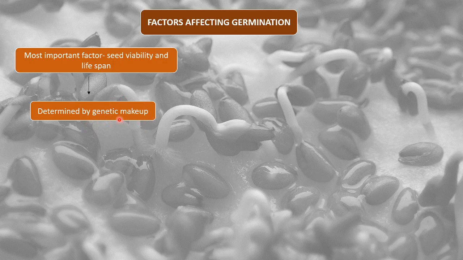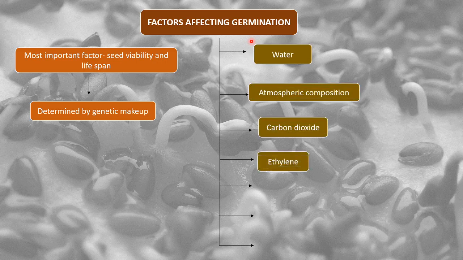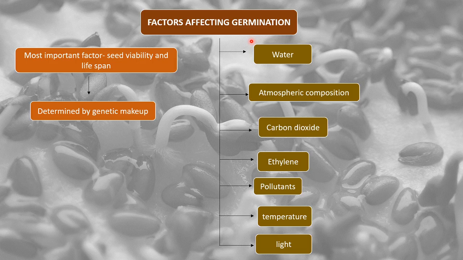Now the other factors responsible for germination are water, atmospheric composition, carbon dioxide, ethylene, pollutants, temperature, light, and soil conditions as well. We are very quickly going to understand each of these one after another.